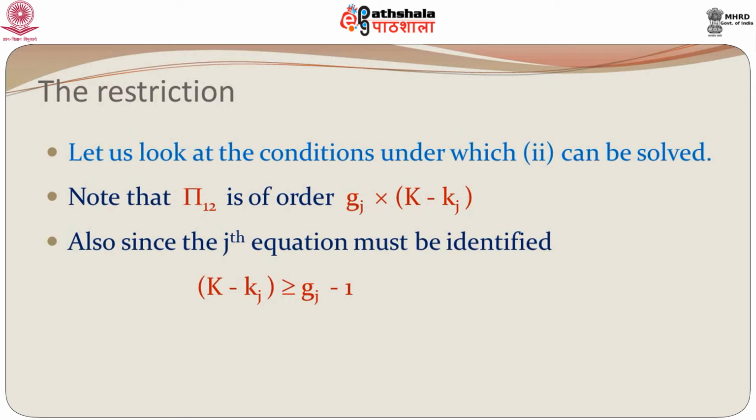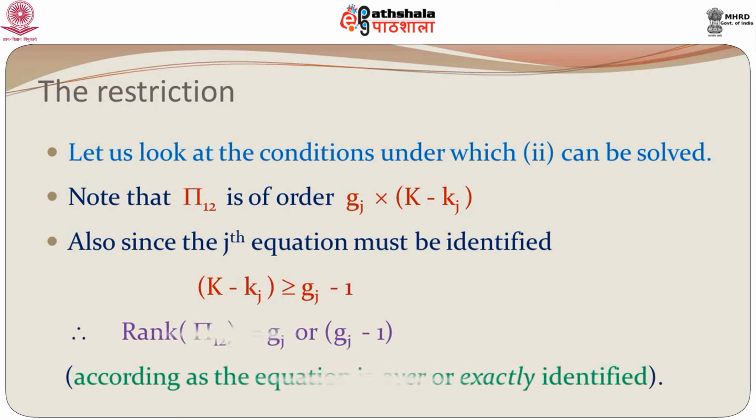We have the jth equation, which has to be identified because we are estimating its parameters. Then k minus k j must exceed g j minus 1 or must be equal to it. So, what we can say is that the rank of pi 1 2 can only be either g j or g j minus 1. Why do you say that?